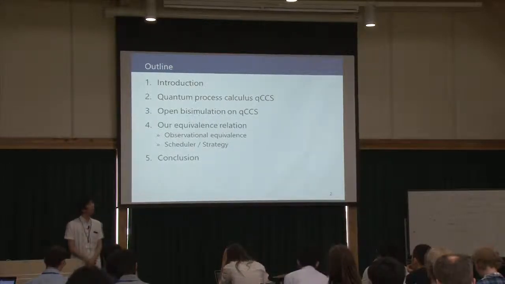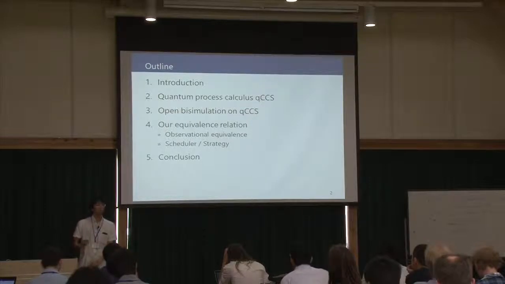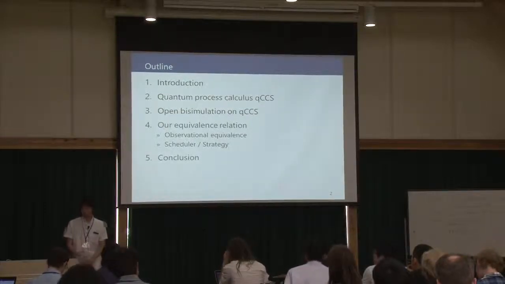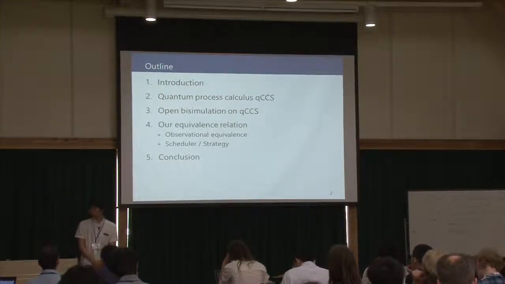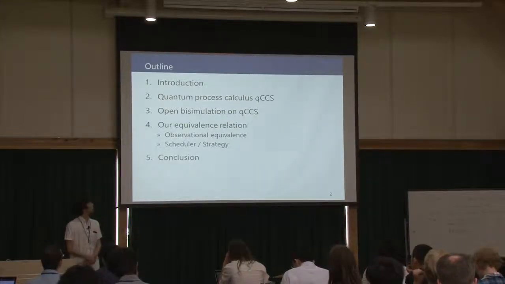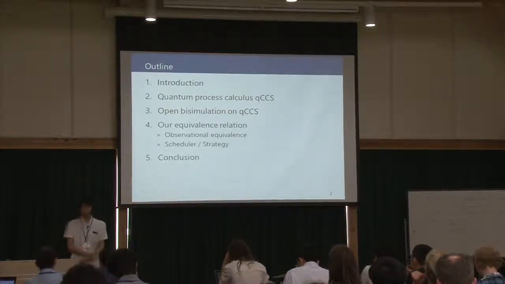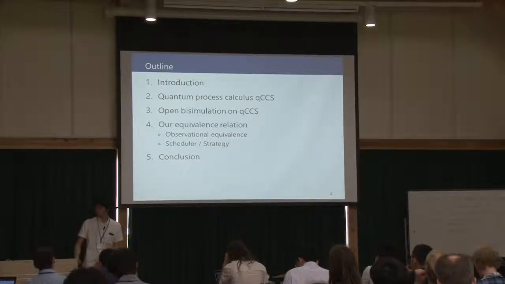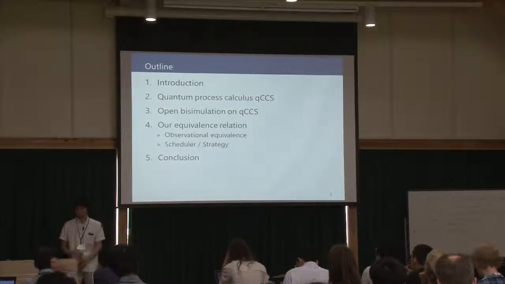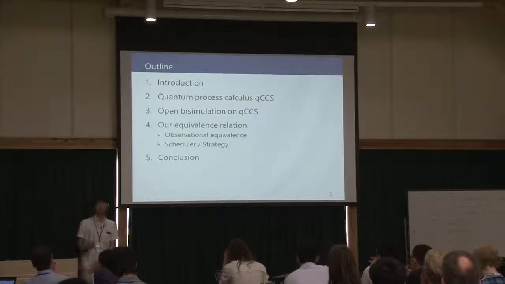And fourth, I define our new equivalence relation, which is named observational equivalence. To define this equivalence, I also introduce 2 notions, schedulers and strategies. And finally, I summarize our research and mention future work. So please hold your questions until the end.